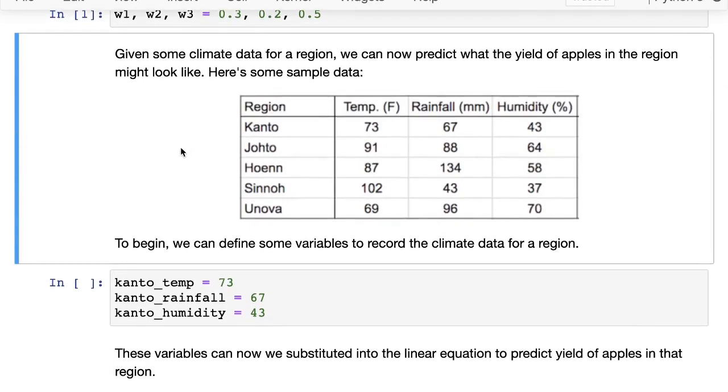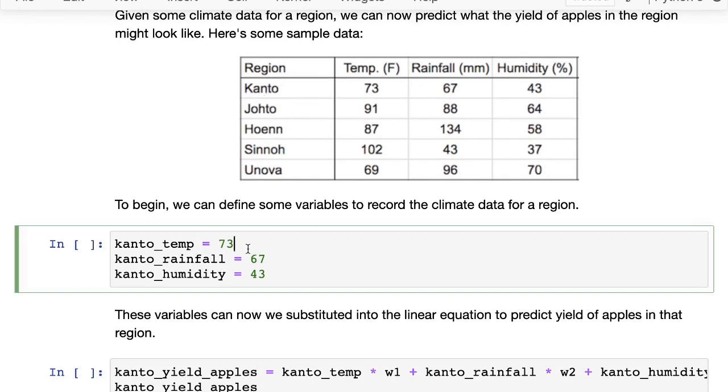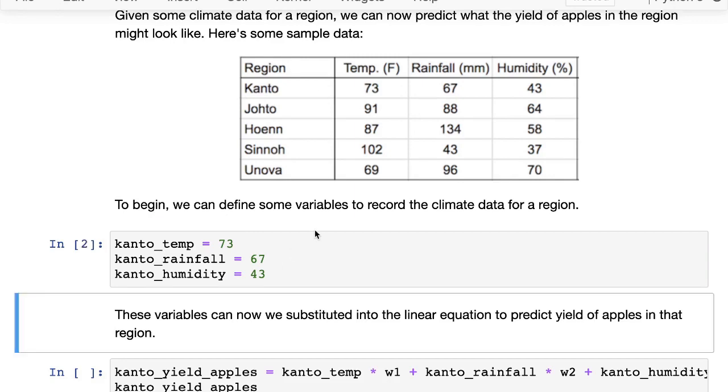Now, given some climate data for a region, we can use these weights to predict what the yield of apples in the region might look like. So here we have the data for 5 regions: Kanto, Johto, Hoenn, Sinnoh and Unova. Let's say we want to identify the approximate yield of apples in Kanto. For that, we can convert this information into variables. So the temperature, rainfall and humidity all become variables.